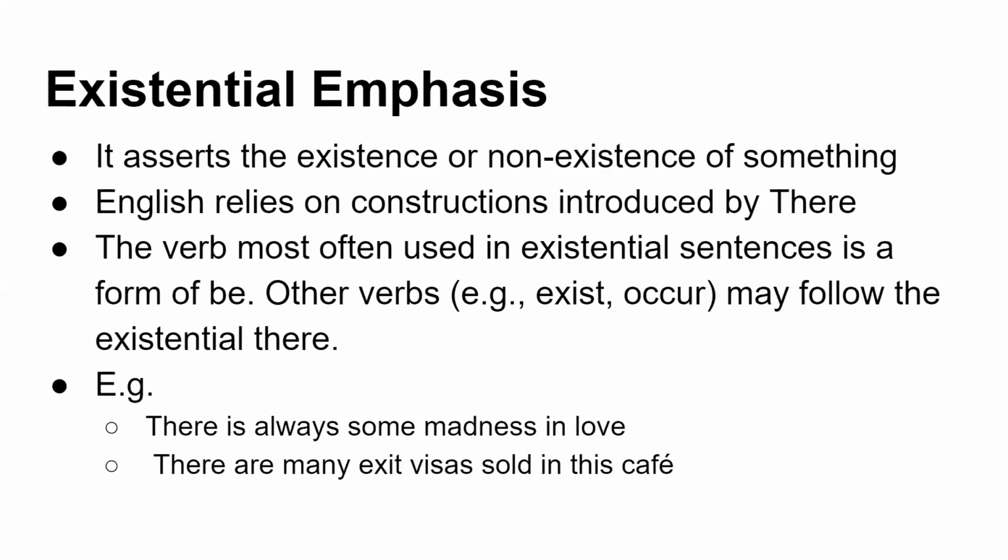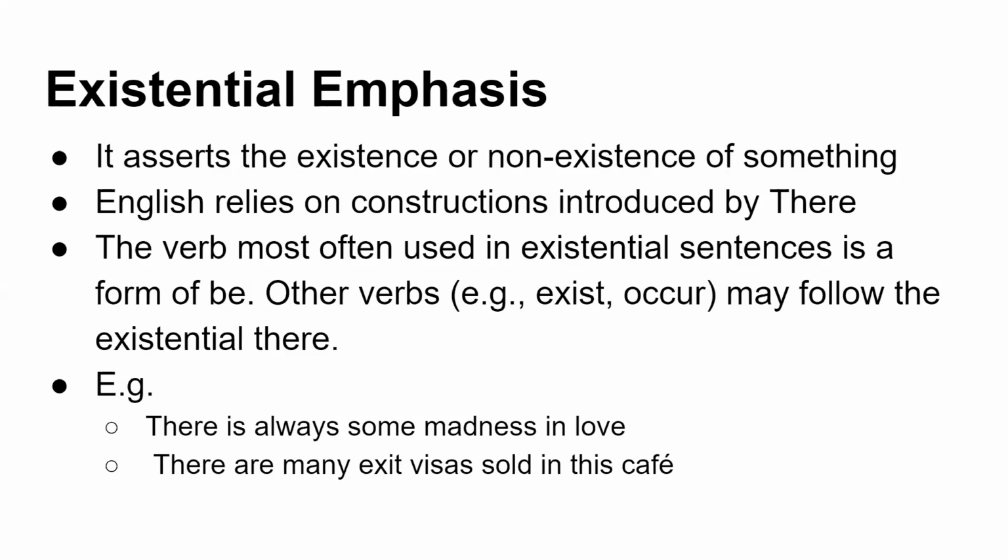Are, is, am, etc. Other verbs may follow the existence there. So when the sentence has there, then you have to consider the existential emphasis and check the proper usage of there. Then like the example given below, you can assign 70 points to it.